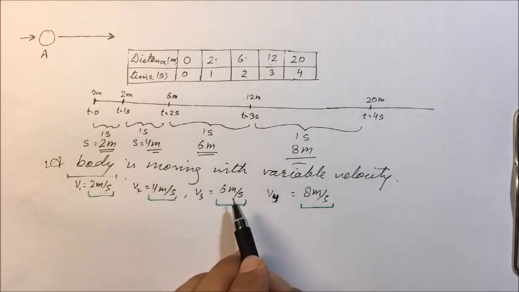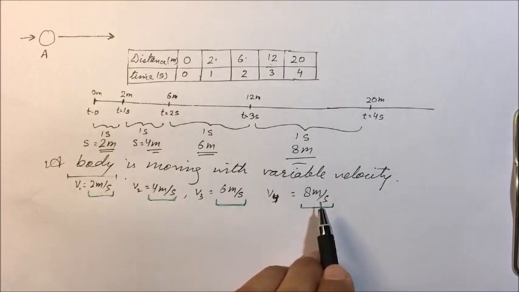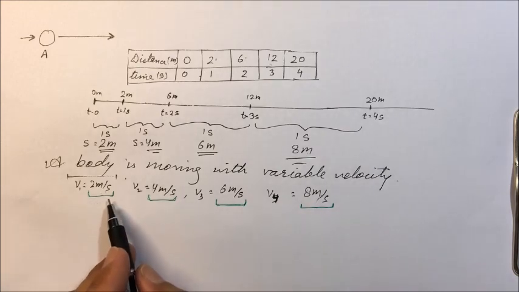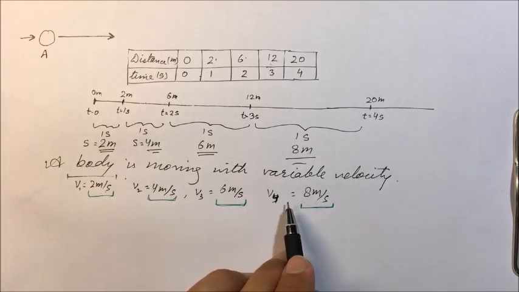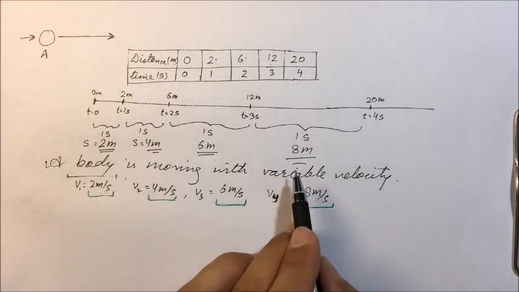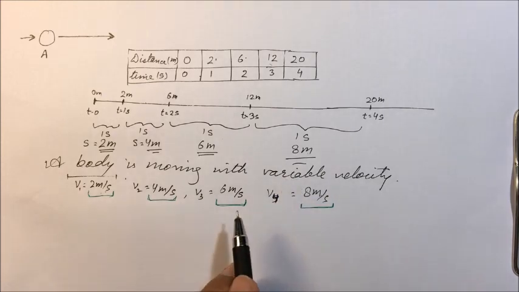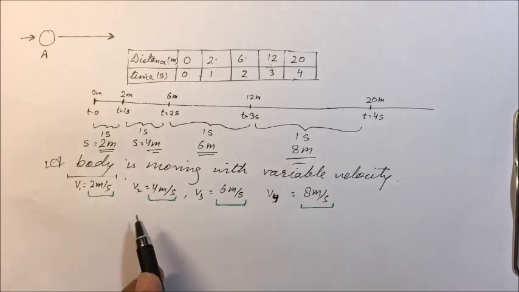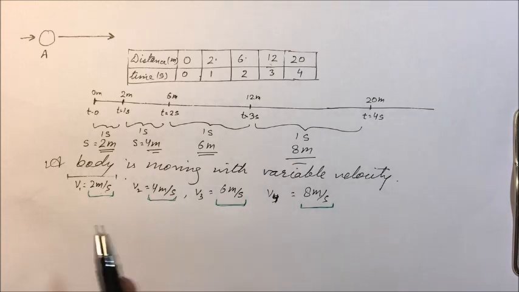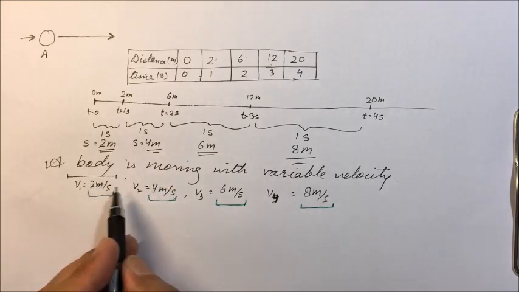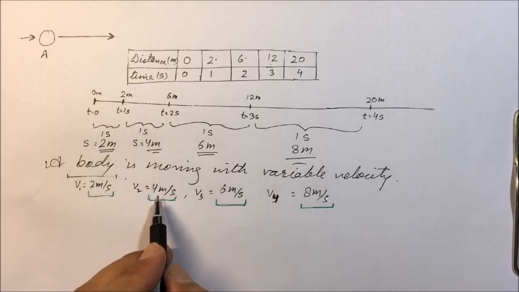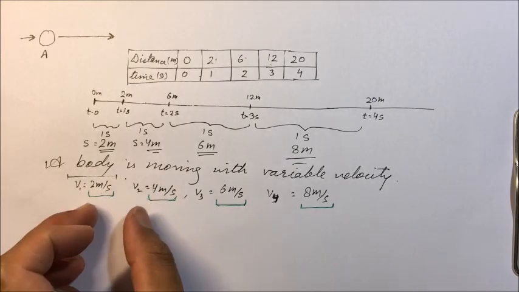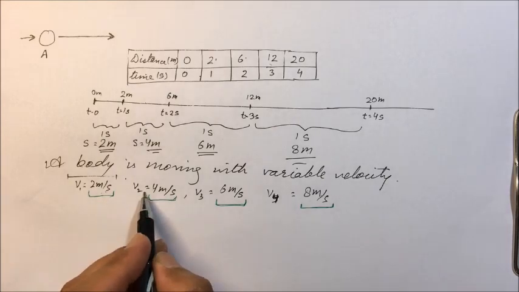Next time interval, 6 meter per second. Next time interval, 8 meter per second. So here we can say that velocity is changing and velocity is increasing. So the body is accelerating. There is change in velocity and this change in velocity is positive. See here, final velocity minus initial velocity, 4 minus 2, 2 meter per second. Each time interval the velocity is increasing by 2 meter per second.